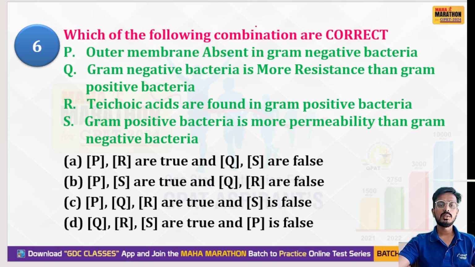Okay, so your options are: P and R are true, Q and S are false, P and S are true. Let's forget about the options and learn what the statement is saying. Which one is correct and which one is not? The first statement: is the outer membrane absent in gram negative bacteria?